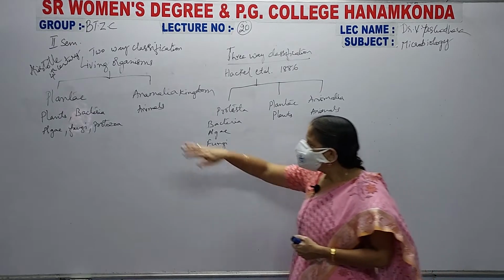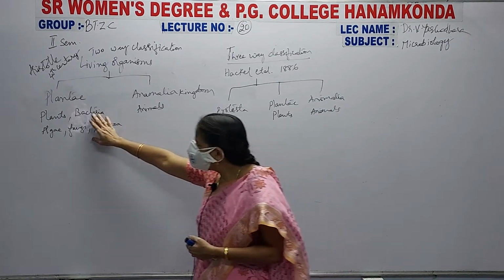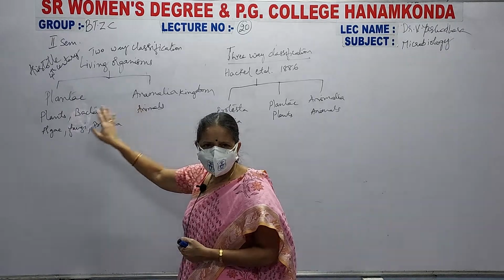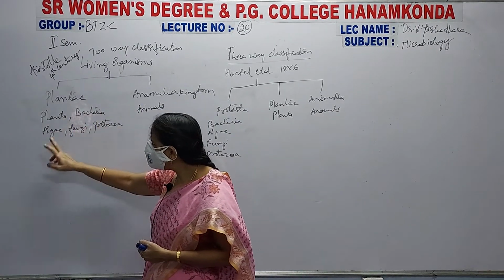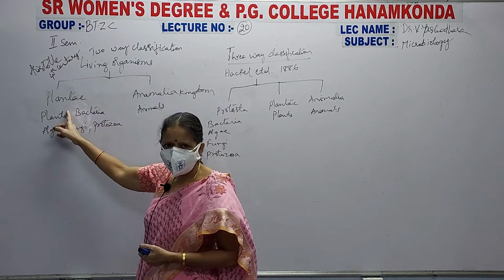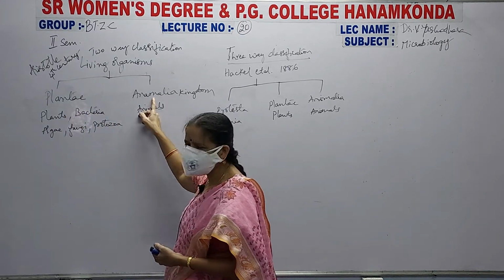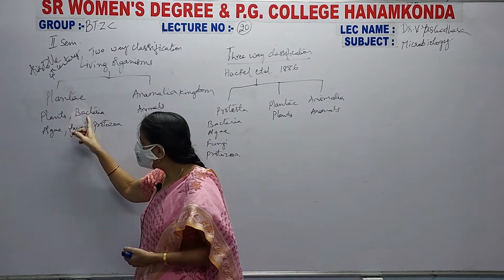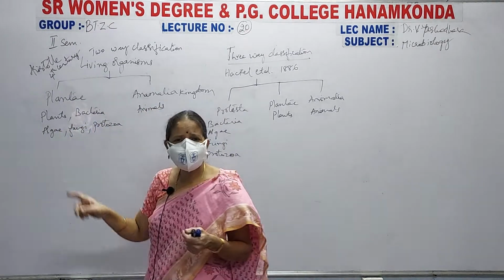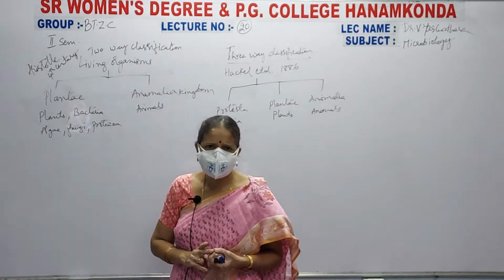Do you understand? So Aristotle classified the plant kingdom and animal kingdom, that is Plantae and Animalia. He kept plants, bacteria, algae, fungi and protozoa under the plant kingdom and all the animals under the animal kingdom. With this classification, as plants, bacteria, algae, fungi and protozoa do not have the same type of characters,